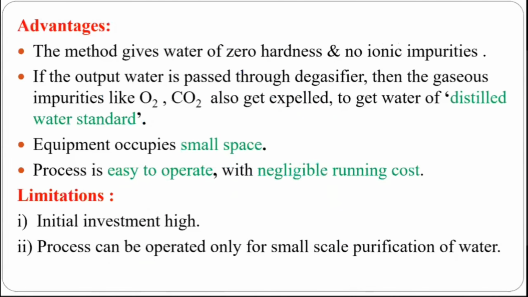If you see the advantages, this method gives water of zero hardness or no ionic impurities, complete removal of ions, and we can get 0 ppm hardness water here. It means that if the water is passed through a degasifier, we can get water of distilled quality standard, highly pure water. It needs small space and is an easy operating process. But the limitations are that the initial investment is high, and the process can be operated only for small scale purification, because for large scale purification it needs to be regenerated from time to time.